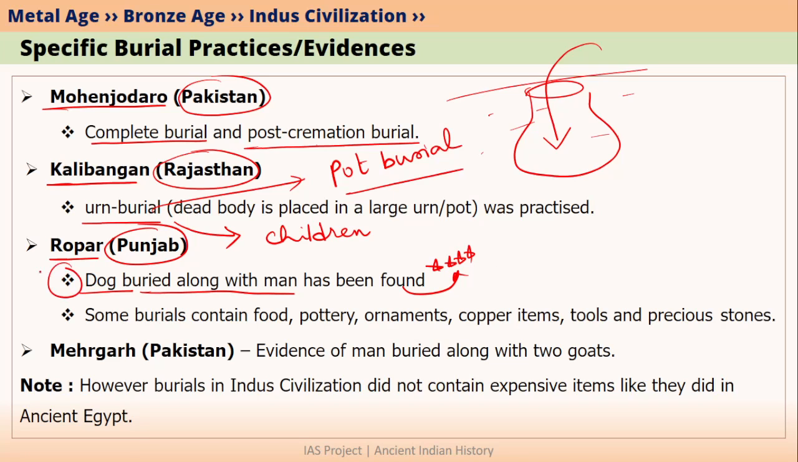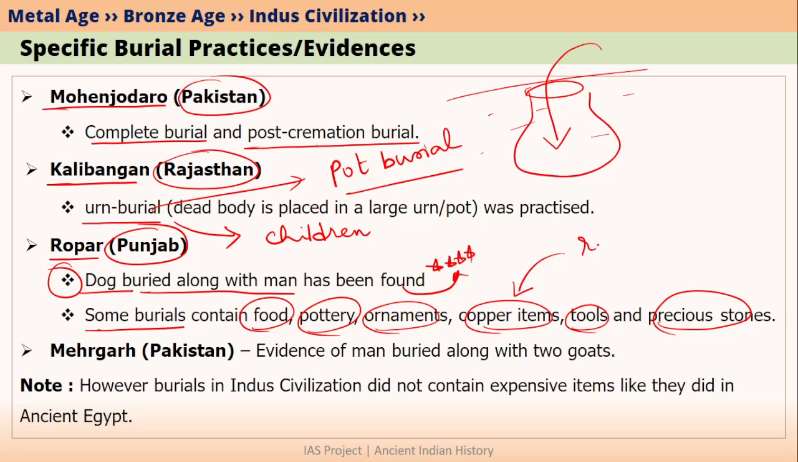So these kind of questions can generally be asked in prelims exam. And generally in all the burial sites, we sometimes find food items, pottery, ornaments, copper items, tools as well as precious stones. We must remember that most of such burials belong to rich people, because ordinary and poor people usually did not have copper items and precious stones.